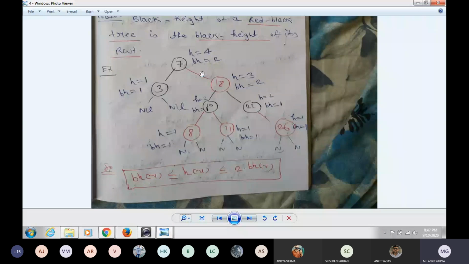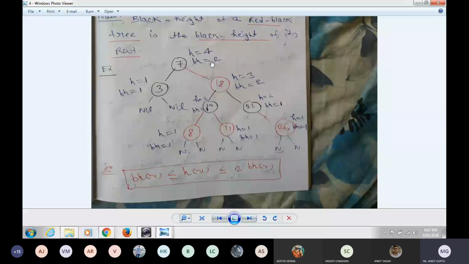Now you can see that black height is 2, height is 4. Black height is 1, height is 1. Black height is 2, height is 3. Black height is 1, height is 2. Black height is 1, height is 1. So black height can be the same or less than the height of a node. Black height of x should be less than or equal to, because here 1 and 1 are the same, but here 2 and 4.